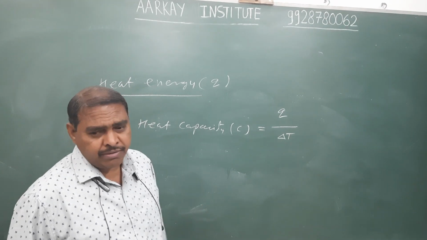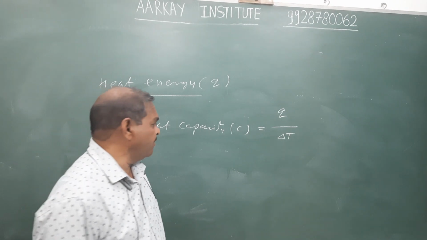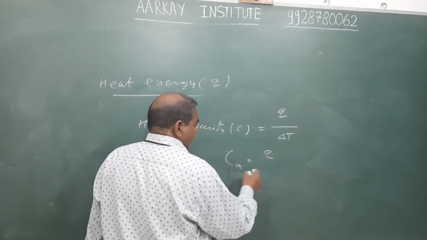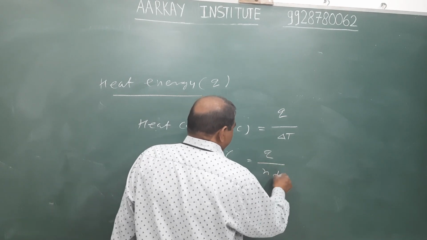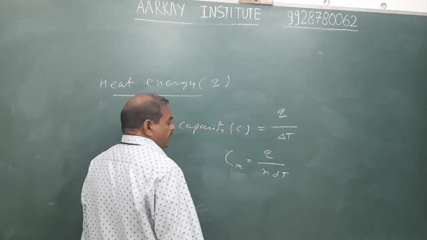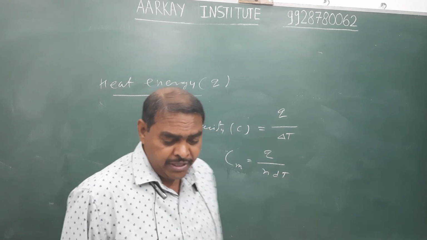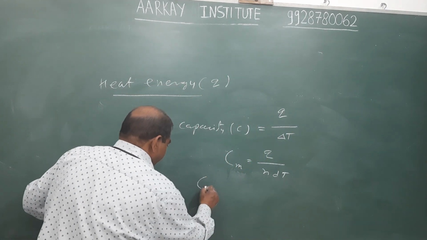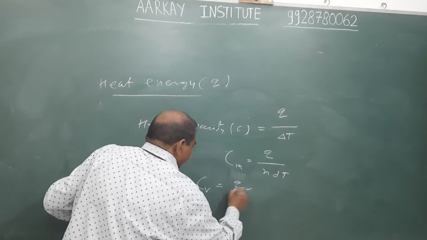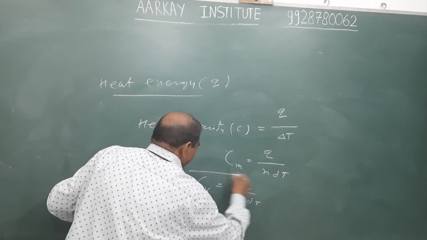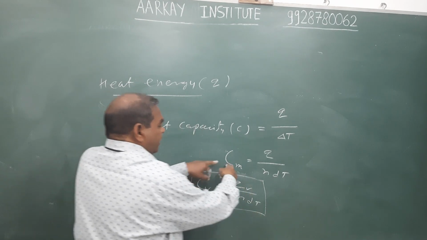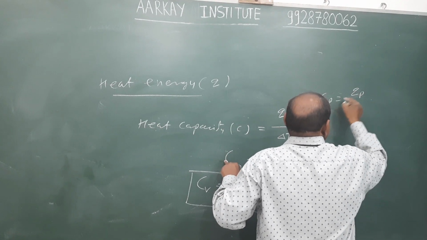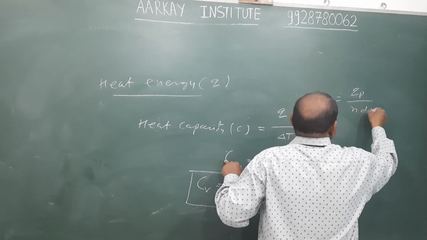In the case of a molar system, taking 1 mole of the system, it is known as molar heat capacity, denoted by Cm, equal to Q upon n dT, where dT is the change in temperature. If the process is carried out at constant volume, heat capacity is denoted by Cv. In the case of constant pressure, heat capacity is denoted by Cp. Therefore, Cp equals Qp upon n dT.